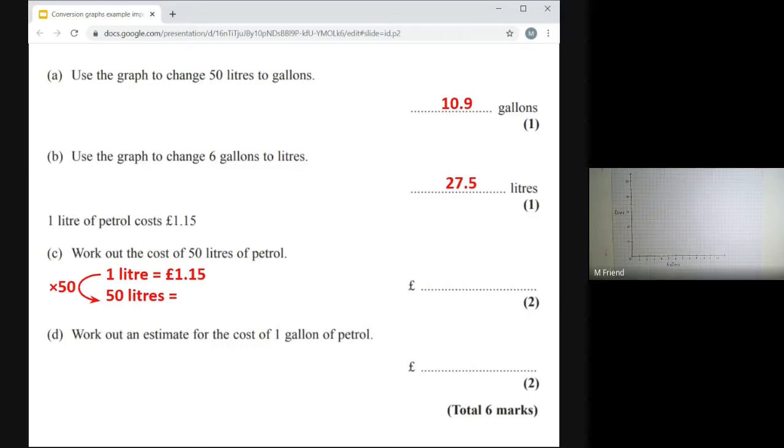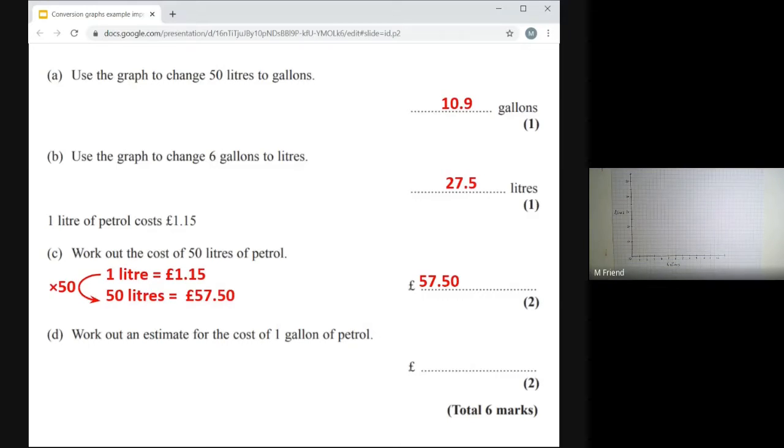So if you buy more litres of fuel, you would expect it to cost more money. As one number goes up, so does the other one. So times by 50 and times the other side by 50. I did that on my calculator earlier, and £1.15 multiplied by 50 gave me £57.50. I haven't done anything clever there. I've literally just typed it into the calculator.